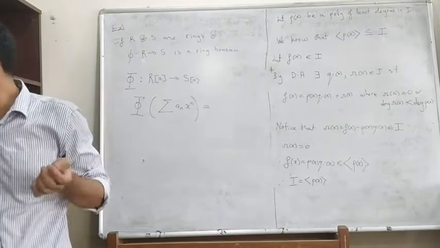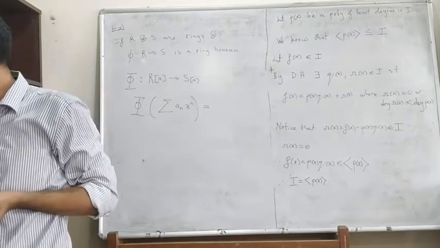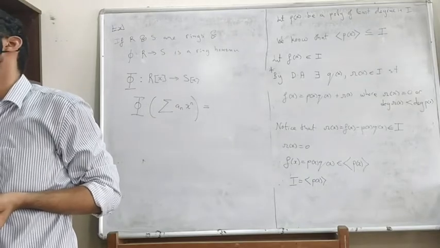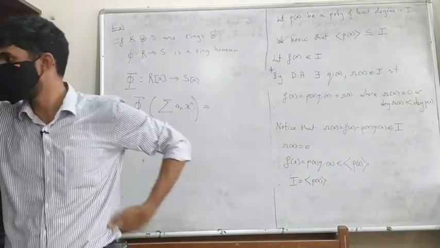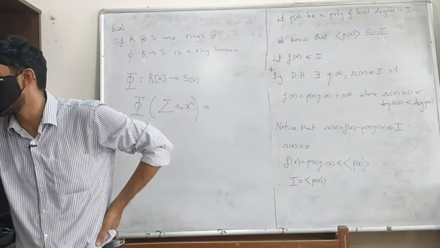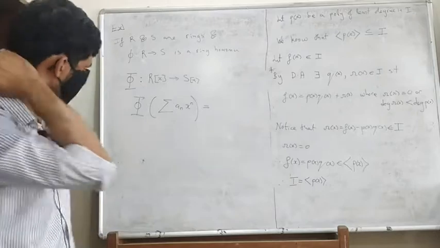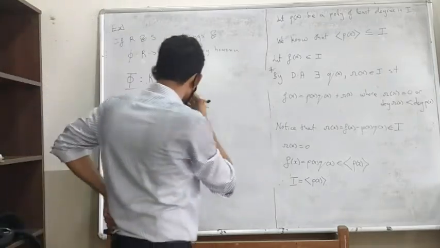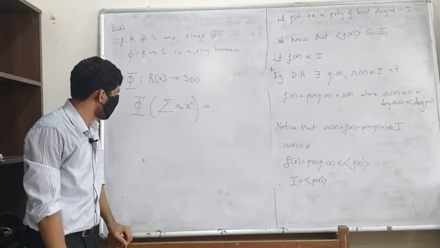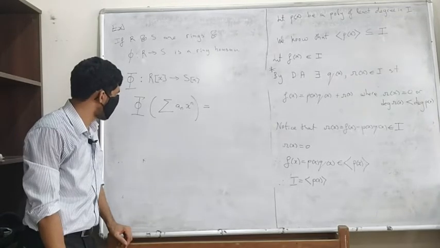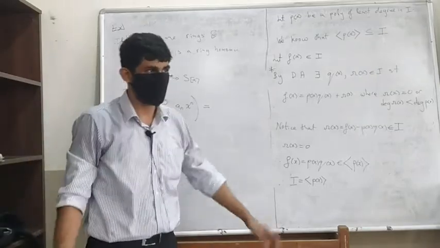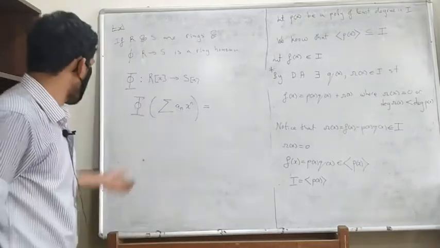I think here we would require, I'm not sure whether I might require commutativity. Yeah, I might require it, I will check as I go. That's fine. Any idea?